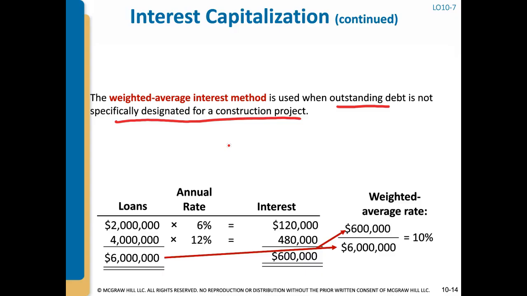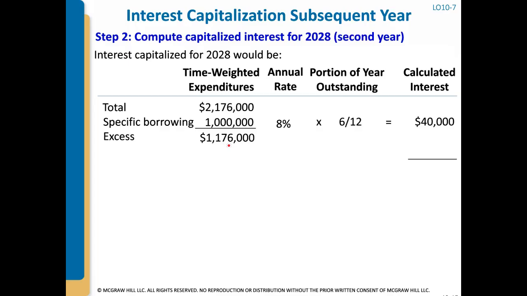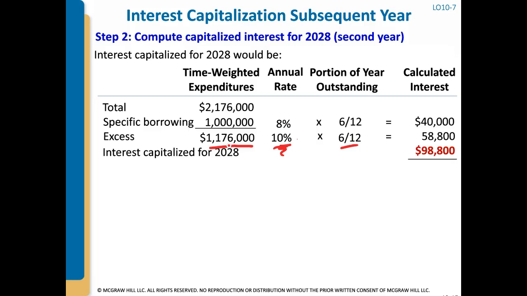So back to this calculation, we know that the weighted average rate was 10%. And so that's the number right here that we're going to use to calculate the interest on the excess amount more than the specific borrowing. And again, it's outstanding for only 6 months, half the year, and that gives us $58,800. So now when we add those two, the 40,000 plus 58,800, we have $98,800 of interest, potential interest to be capitalized in 2028.